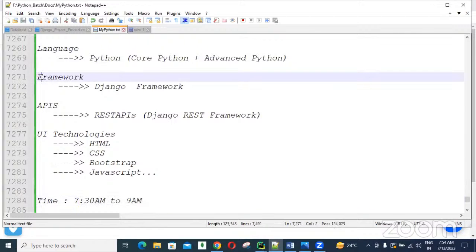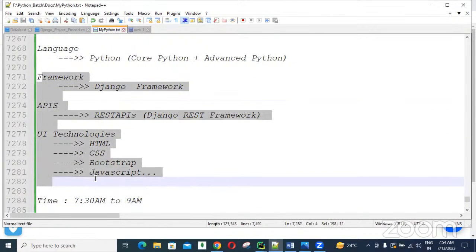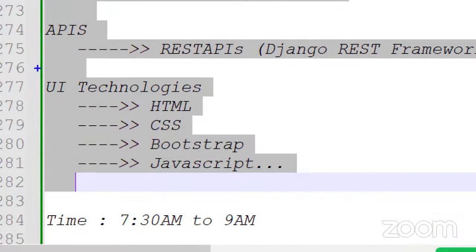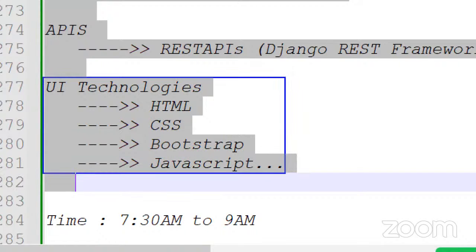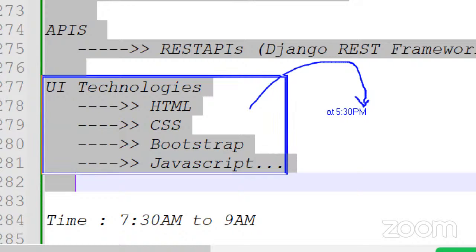In this Django framework, these are all the things we are going to be learning. And if you guys have free time for UI technologies, in the evening at 5:30 p.m. a new batch started recently, guys. So you people can join. There is no payment for this free batch. Clear that? You will get a lot of concepts in this UI technologies batch.